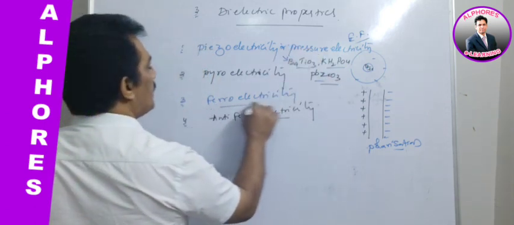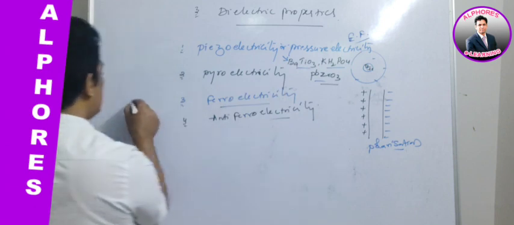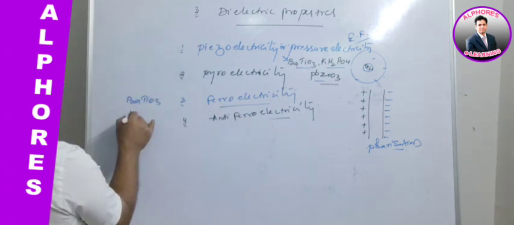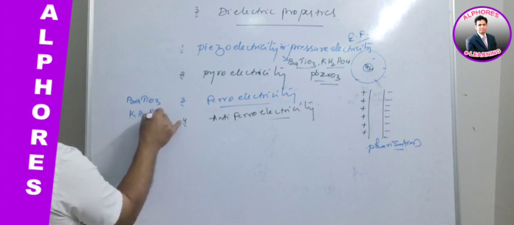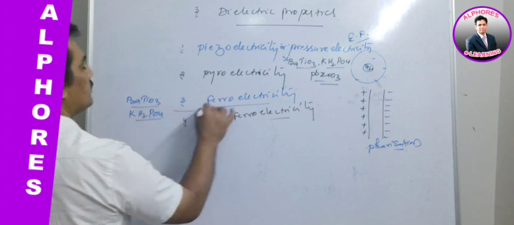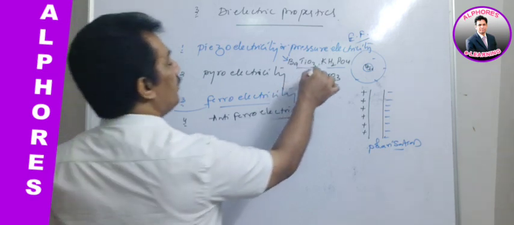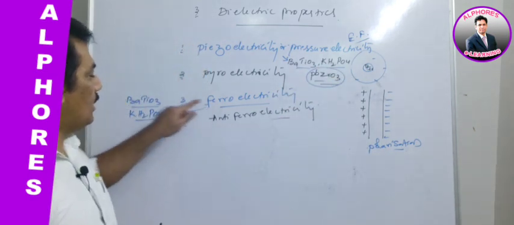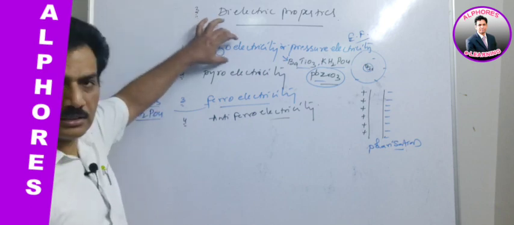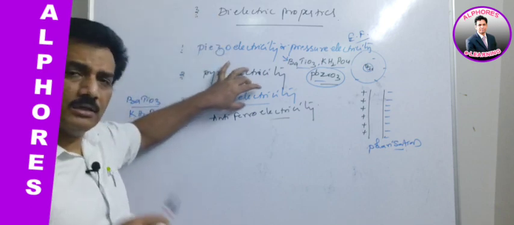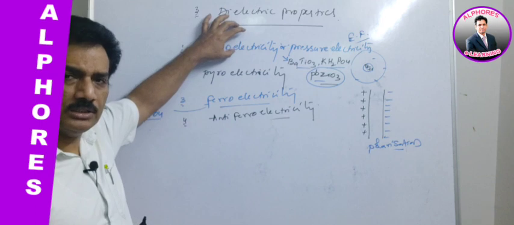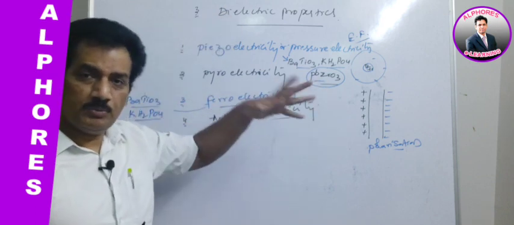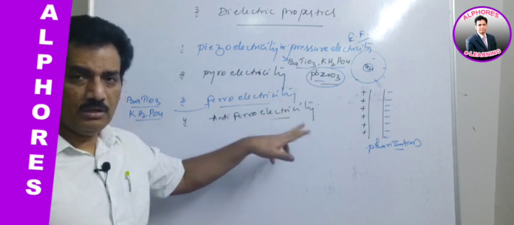And now for ferroelectric substances, the best examples are BaTiO3 and KH2PO4. These two are behaving as ferroelectric, but lead zirconate is not. That's why we are saying all ferroelectric substances are piezoelectric substances, but the reverse is not true, because lead zirconate is a piezoelectric substance, but it is not ferroelectric.